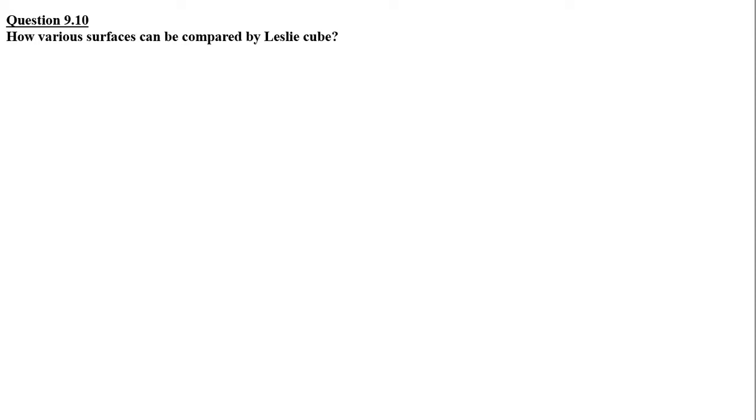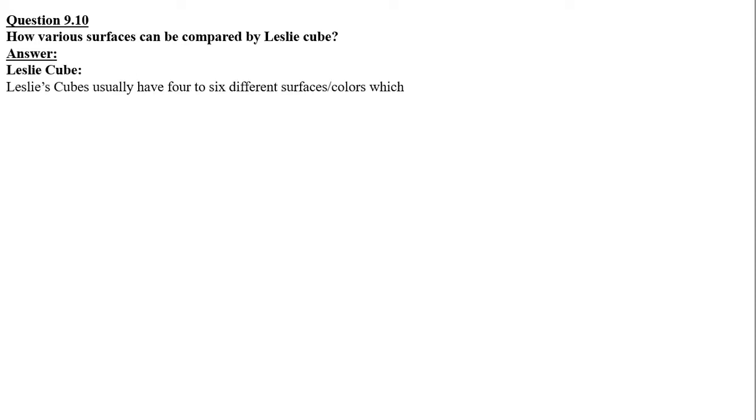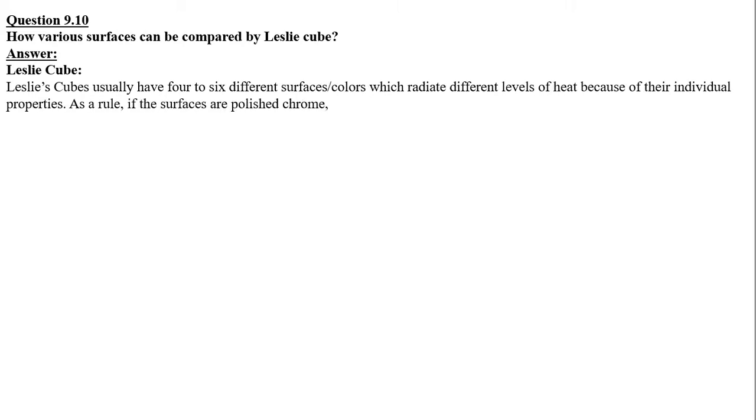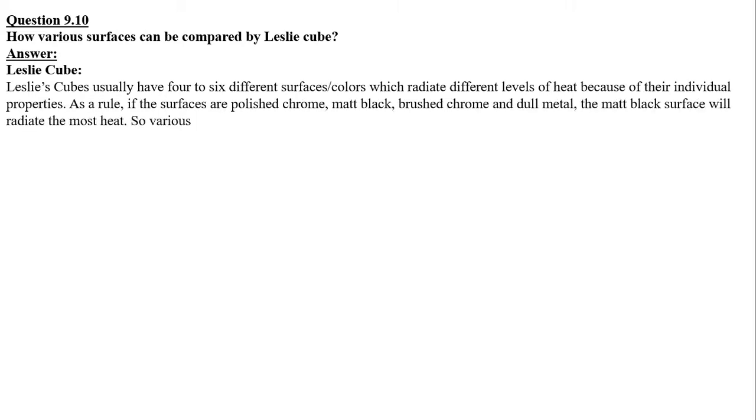Question 9.10. How various surfaces can be compared by Leslie cube? Leslie's cubes usually have 4 to 6 different surfaces or colors which radiate different levels of heat because of their individual properties. As a rule, if the surfaces are polished chrome, matte black, brushed chrome and dull metal, the matte black surface will radiate the most heat. So various surfaces can be compared by Leslie cube.